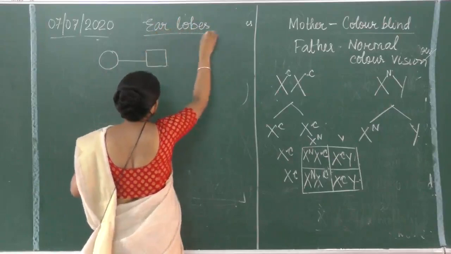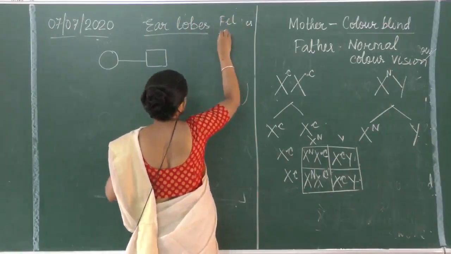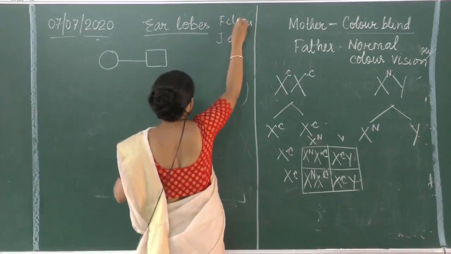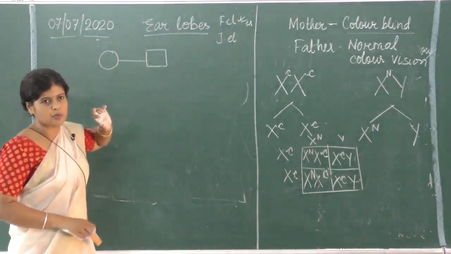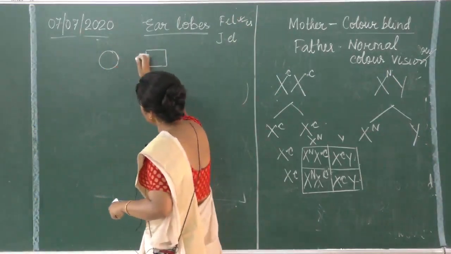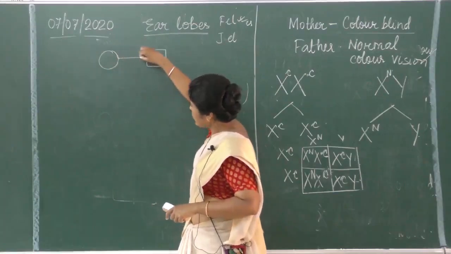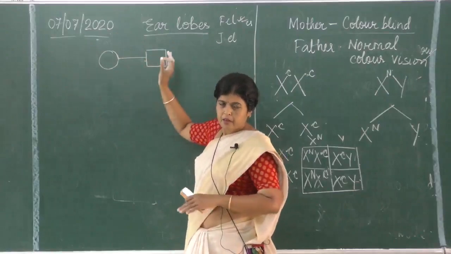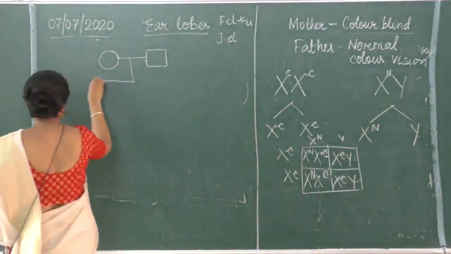We know that free earlobe is dominant over joint earlobe. Free is dominant. So both are having free earlobes. So how do we show? This is a female and this is a male, and they are connected. That means they are married, means they are going to produce children. Is it all right? Okay. So they produce 4 children.